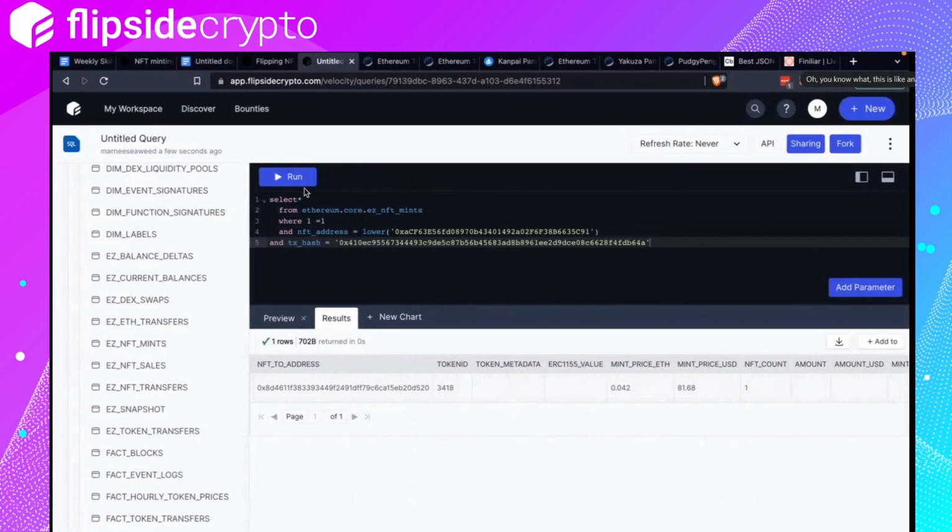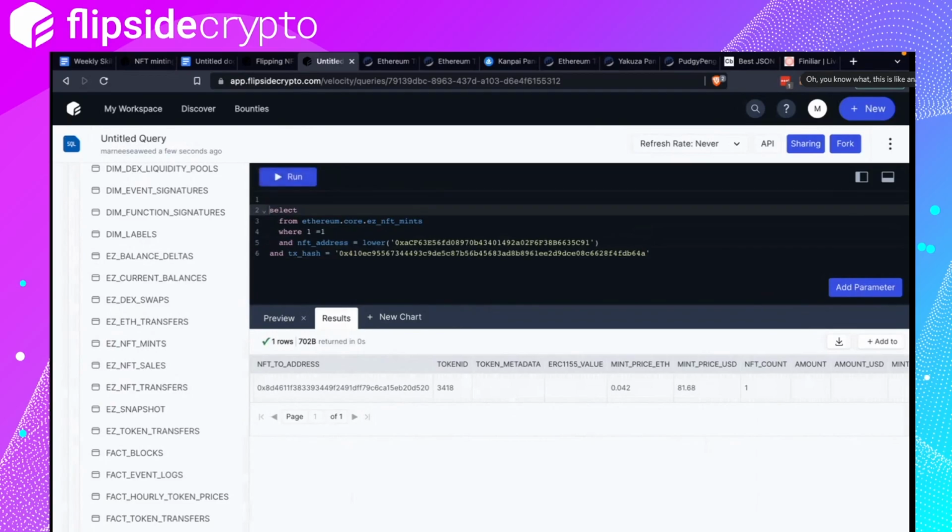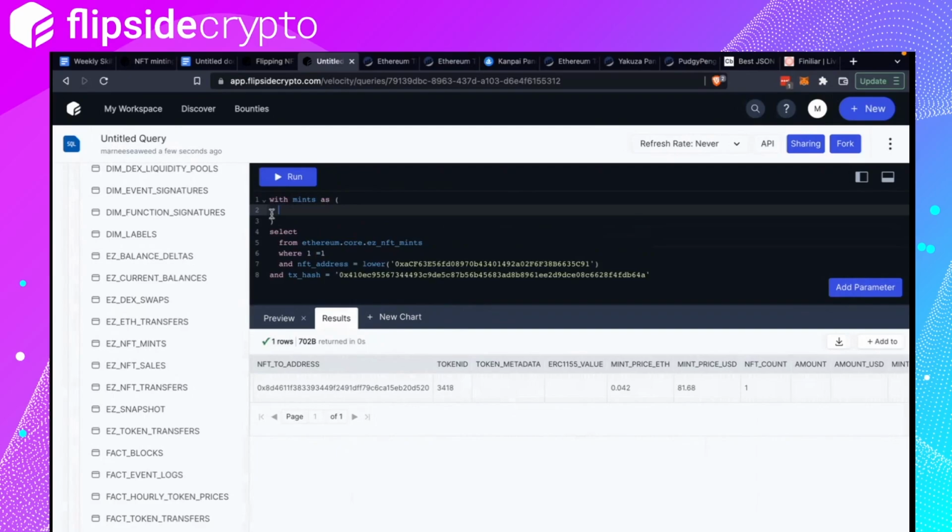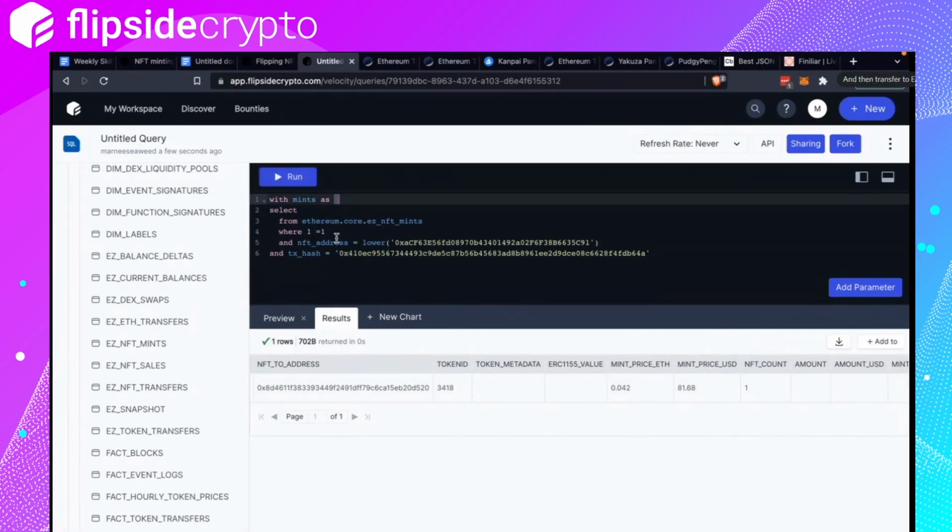Okay, right. So I'm going to write down what we need to know. With mints as select. Oh, so you can mint on other chains and transfer to ETH. But I think that's fine. I'm just going to include minting on ETH.